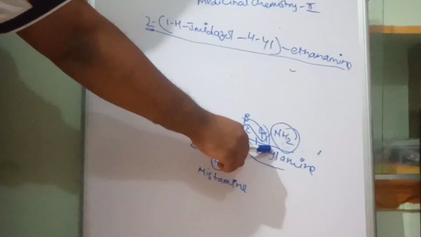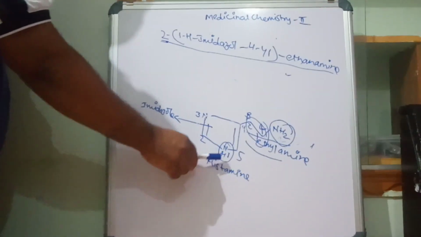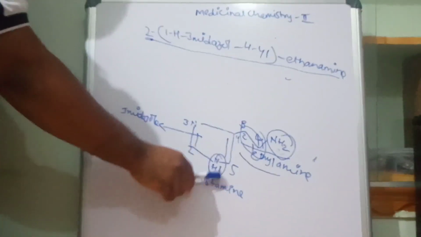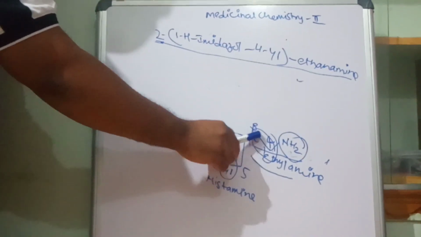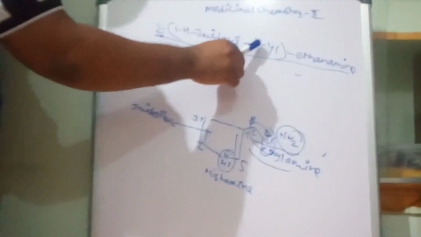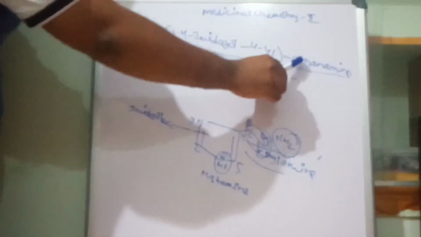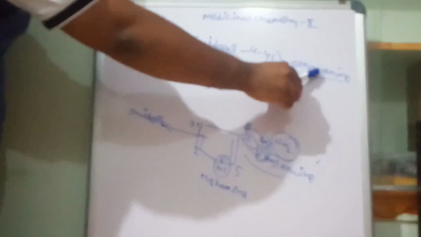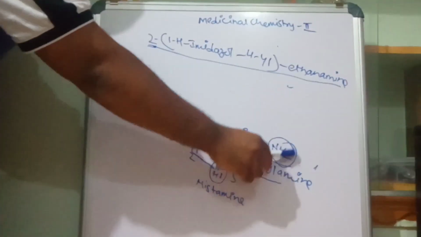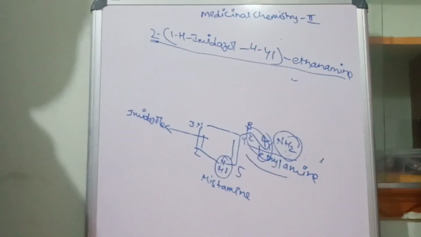So when we give the numbering from the side chain starting 1, 2, again we are talking about this particular main ring, that is imidazole. At the first position 1H, imidazole. At the fourth position there are 2 carbons, that's why the side chain is there. For the side chain we give it as 4-yl. 2 carbons are there. Root word is eth. Saturated, AN. E is replaced by the amino group. So this is the IUPAC name of histamine.